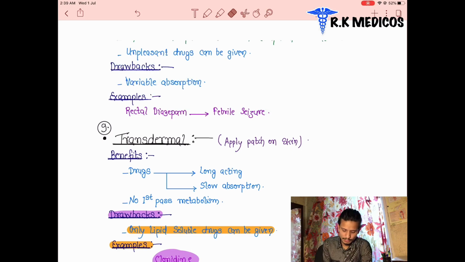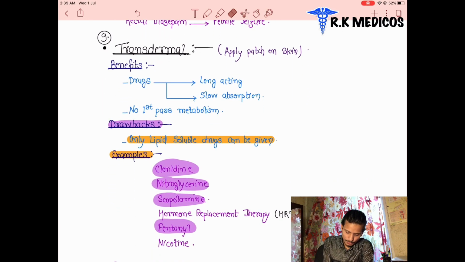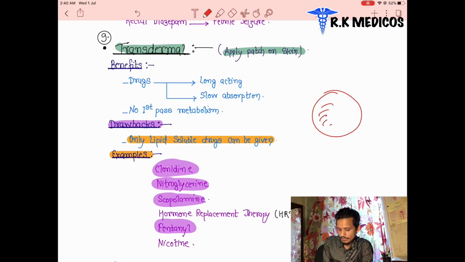Next one is transdermal. The drug is applied just below the skin, and it looks like a patch, maybe a circle. On this there is a spine-like, pin-like structure. We just have to patch it on the skin. These patches are taken and put on the skin. These are the transdermal patch forms.